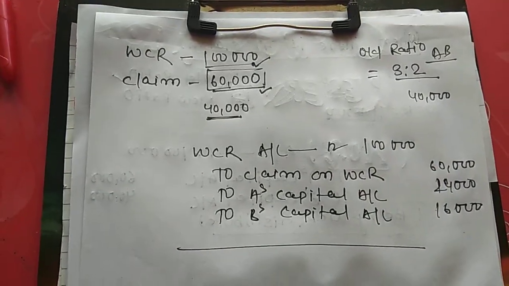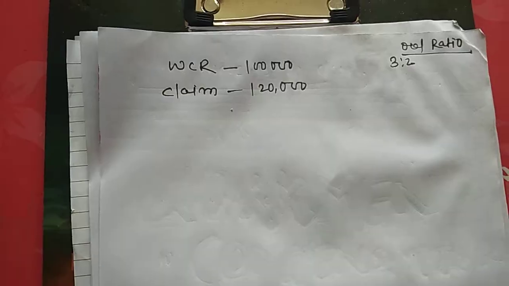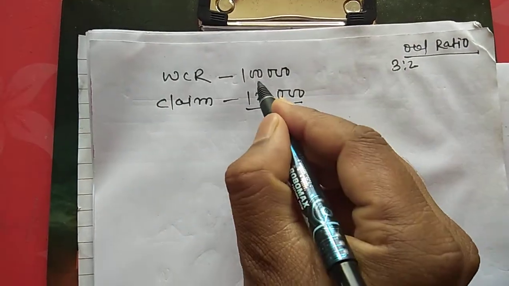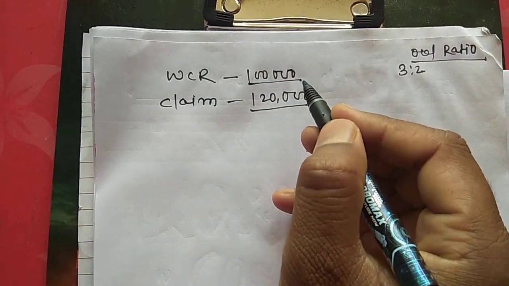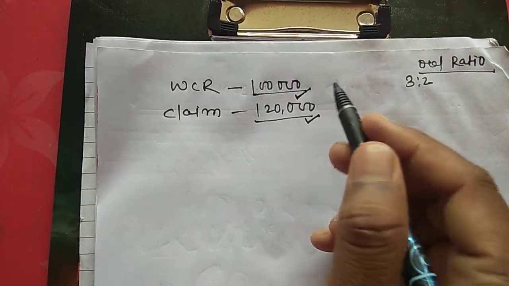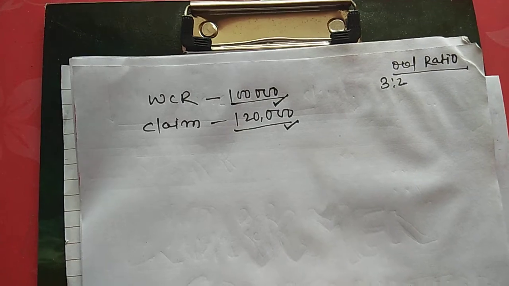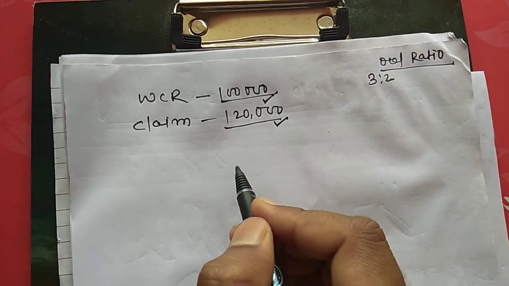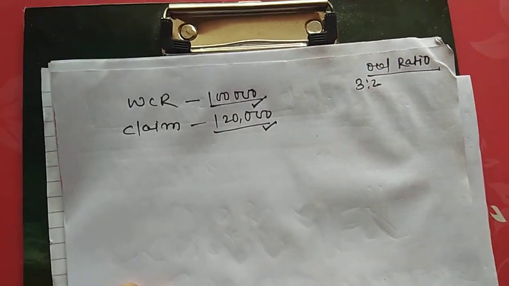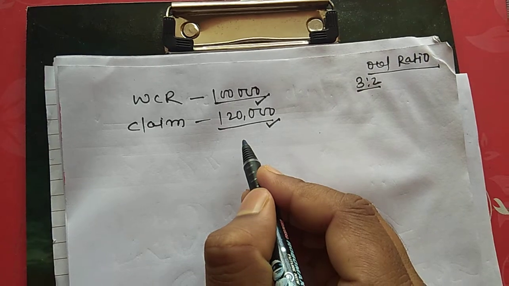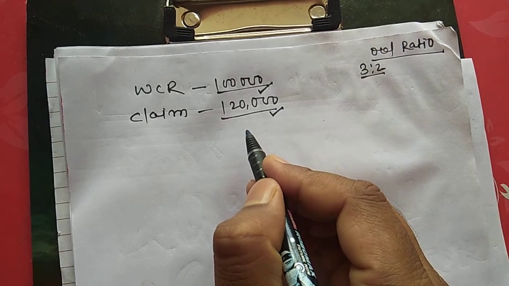Case number 3 is when the amount of claim is more than the amount of workman compensation reserve. Look here, the claim is 1,20,000 and workman compensation reserve is 1 lakh. In that situation, first of all, the excess amount will be transferred to the revaluation account.